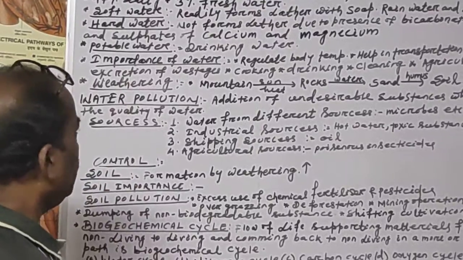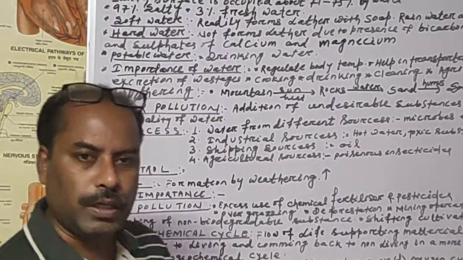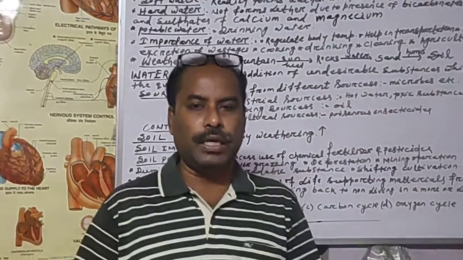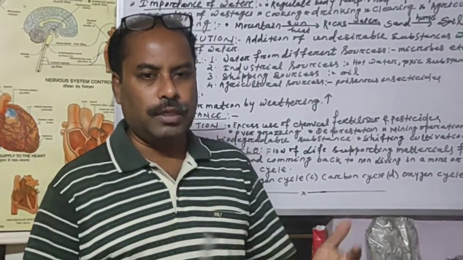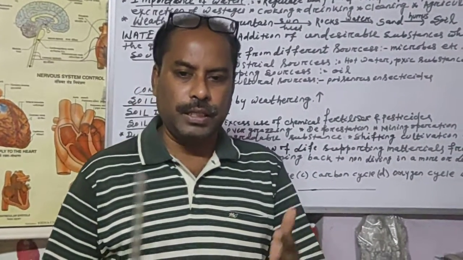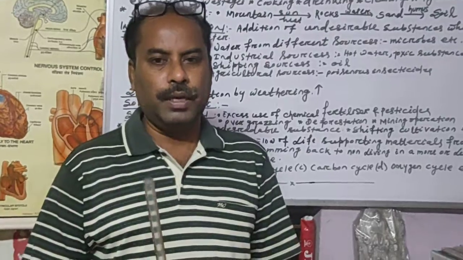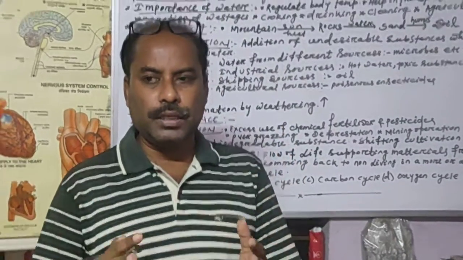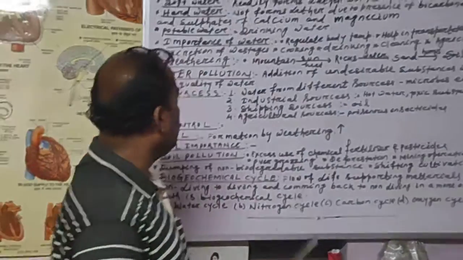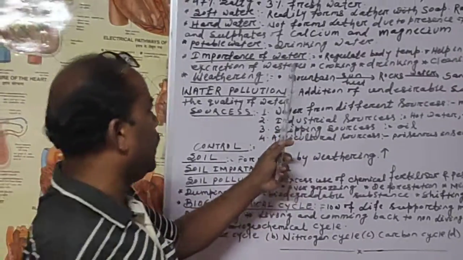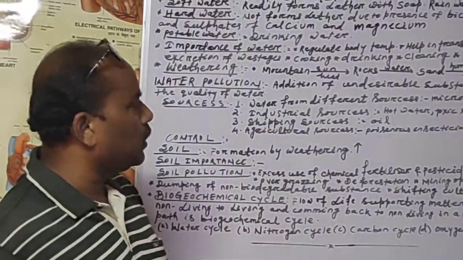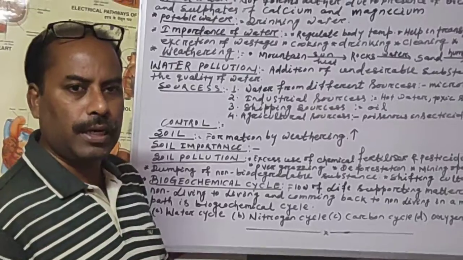Then we will come to the importance of water. Why are we talking about water in class 9? Because I have already told you, water is the elixir of life. It is the lifeline of life. It is the most important requirement for life. Without water we cannot sustain. So there are so many importances. If we discuss them all, it will take a lot of time.